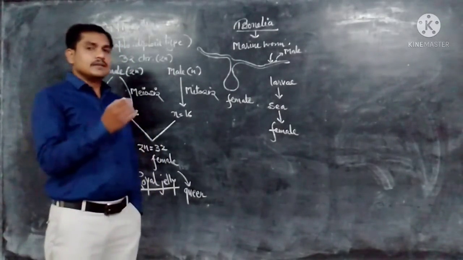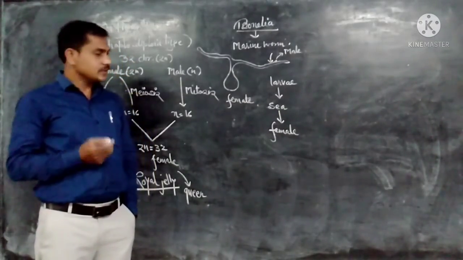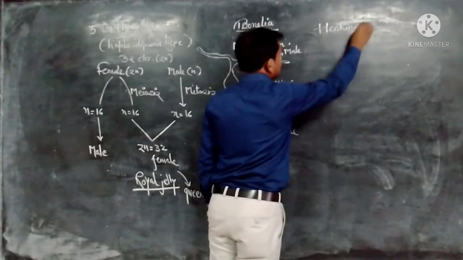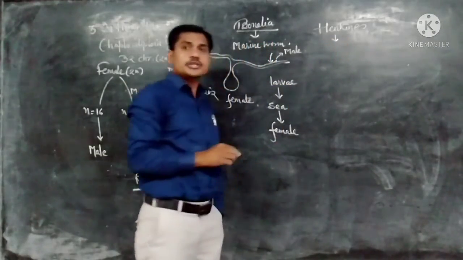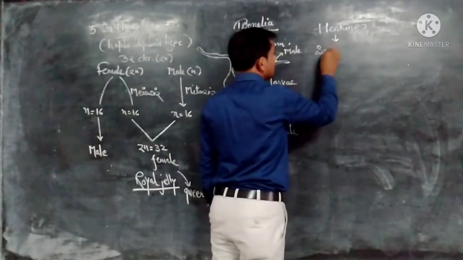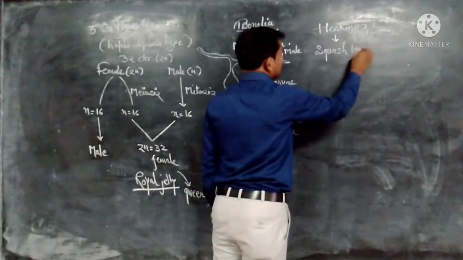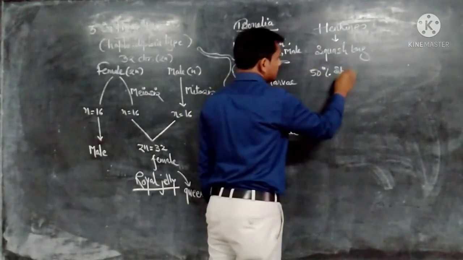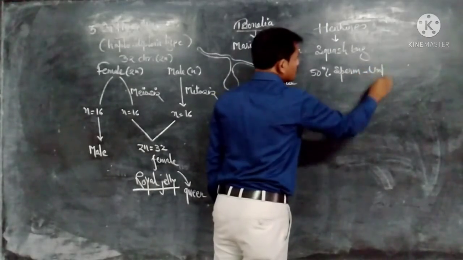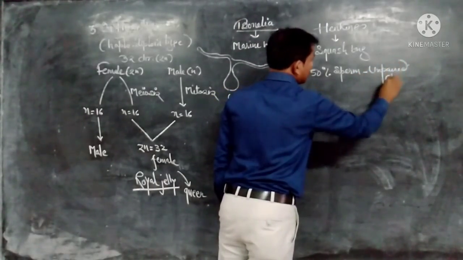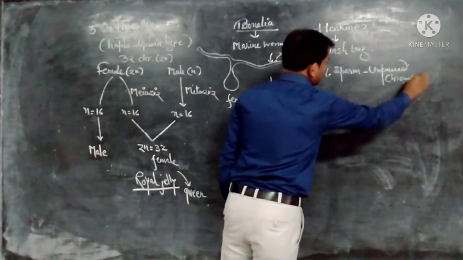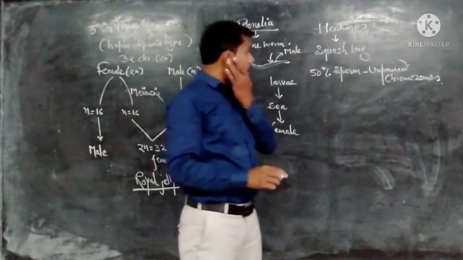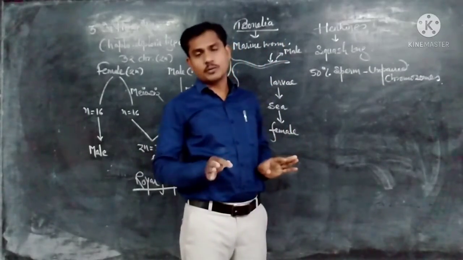He found that in male spermatogenesis, 50% of sperm have unpaired chromosomes, while 50% of sperm do not have such unpaired chromosomes.